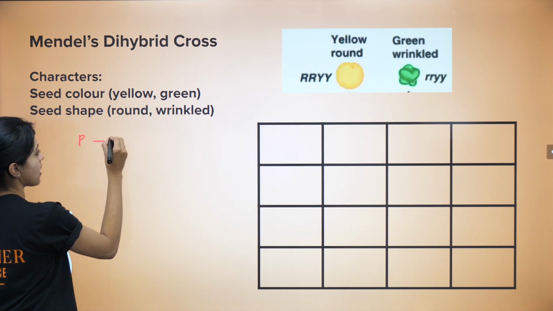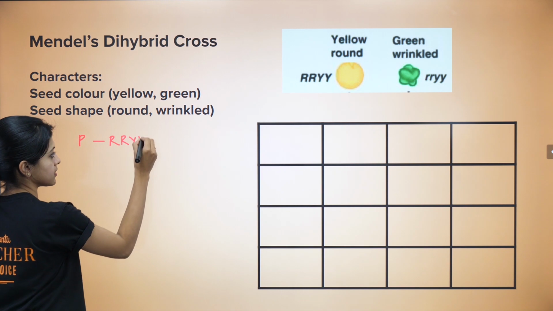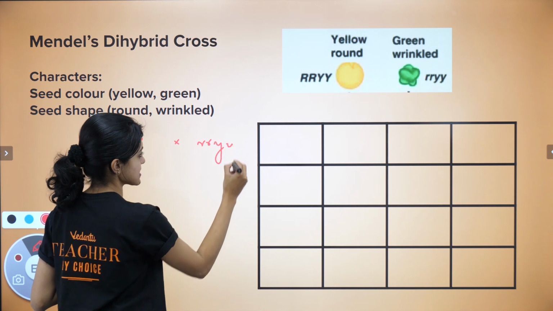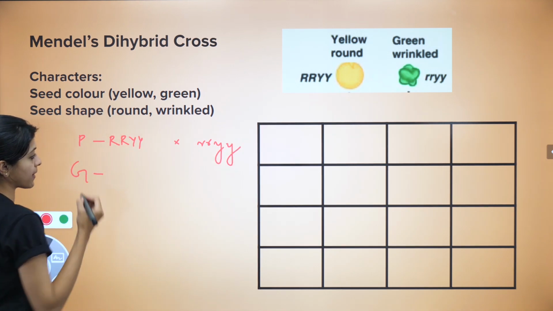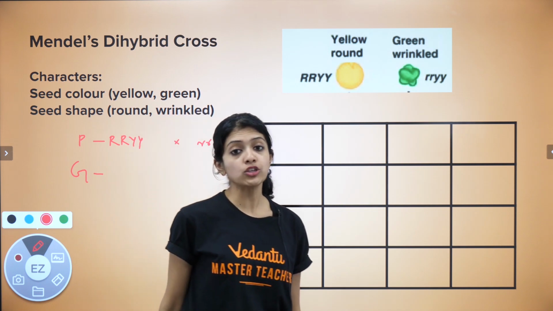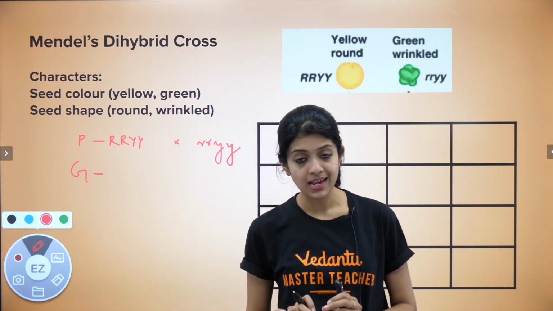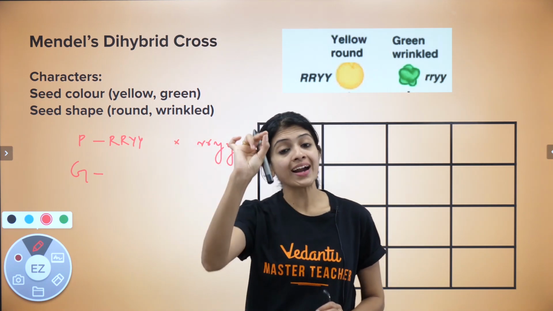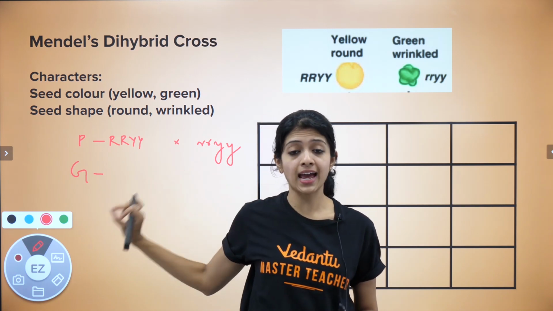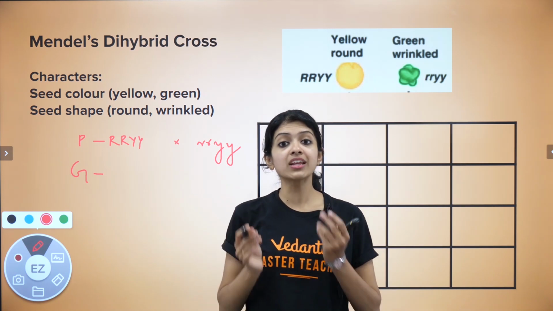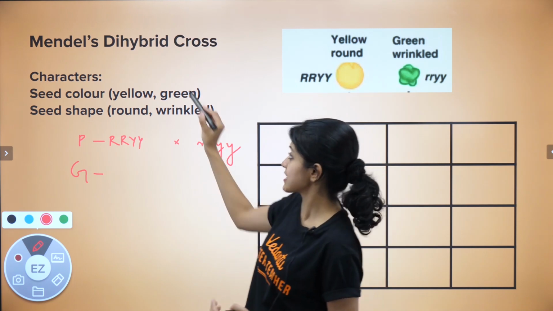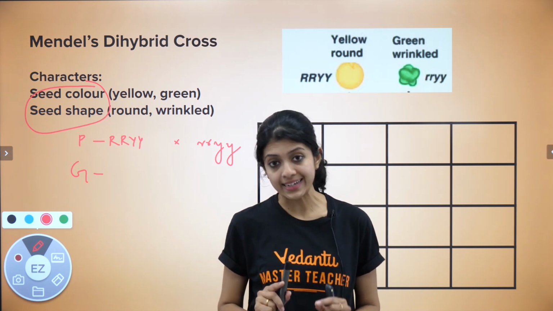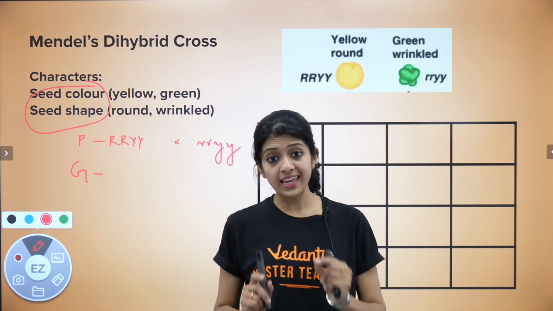The parents are, this is one parent, right? And the other parent is completely recessive. Now comes the trickier part, children. In a dihybrid cross, when you have to write alleles in a gamete, it works differently from a monohybrid cross, wherein it was only one letter per gamete, right? In this case, because we are considering two characters or two genes at a time, these are the two genes we are considering here. Each gamete would contain at least one allele of each gene.